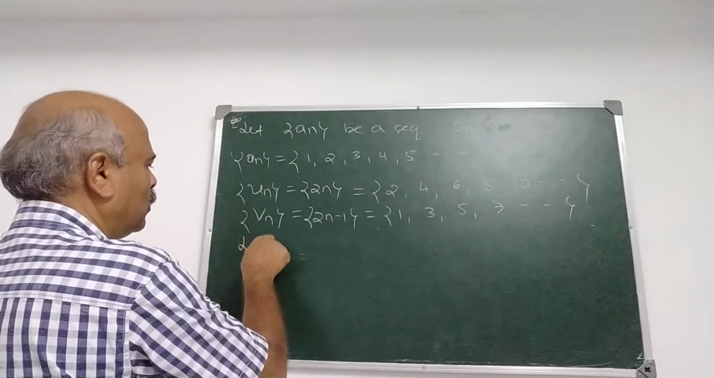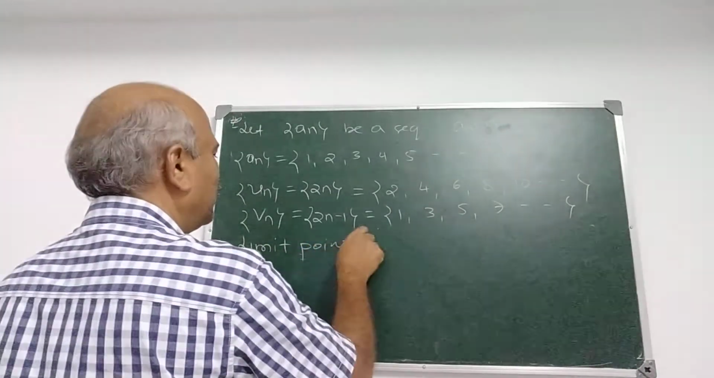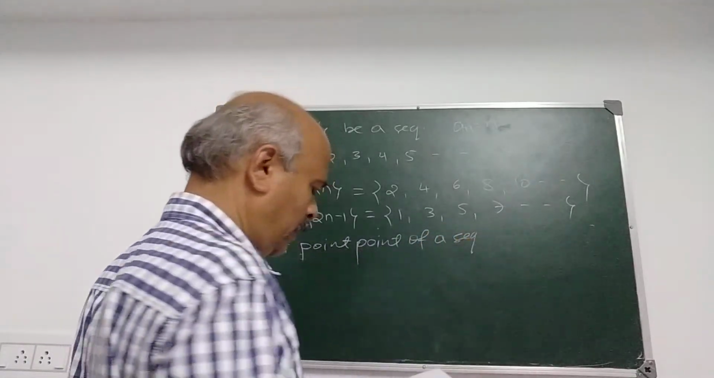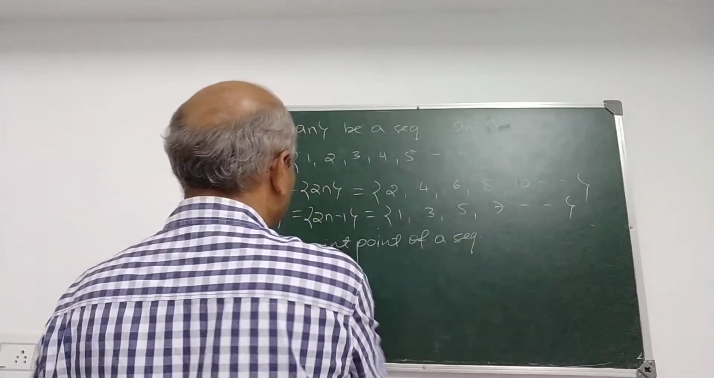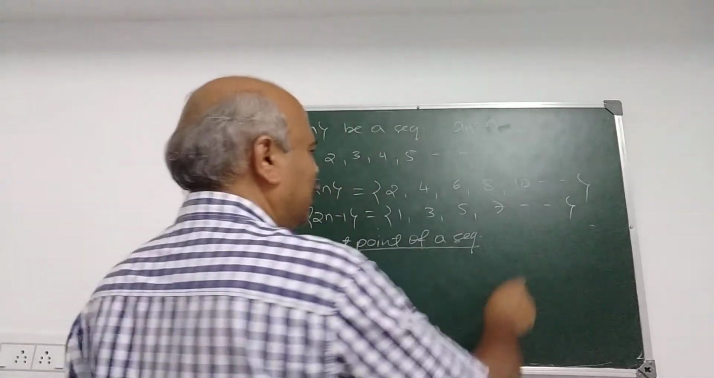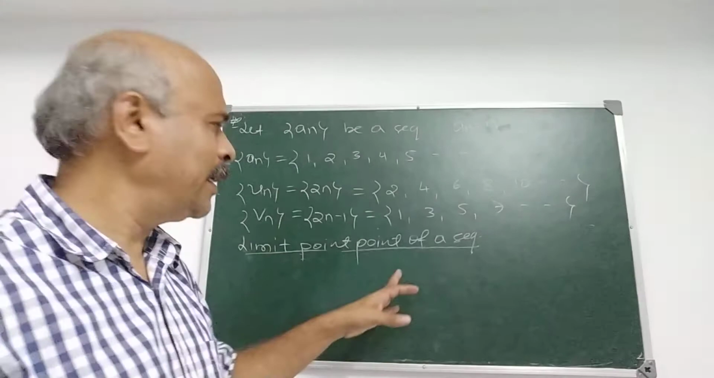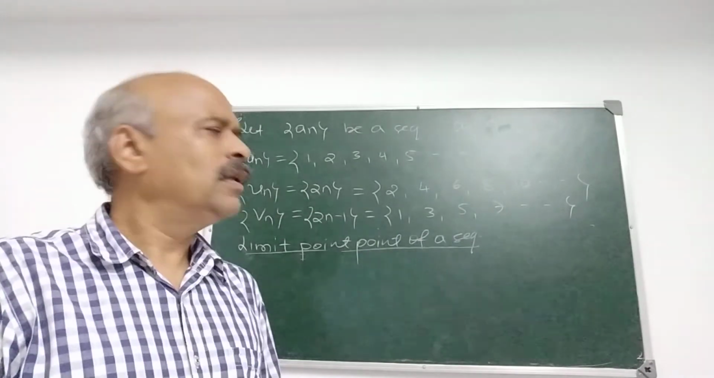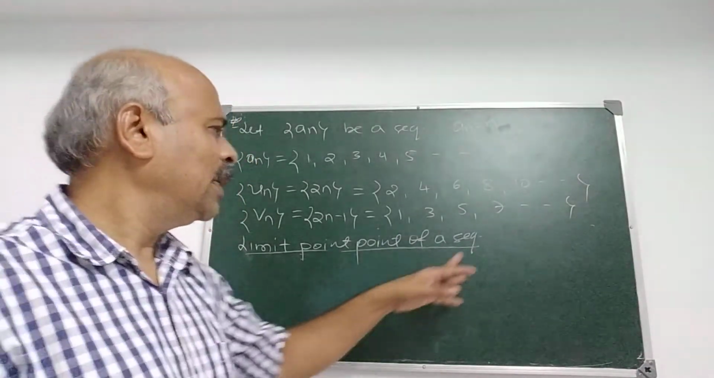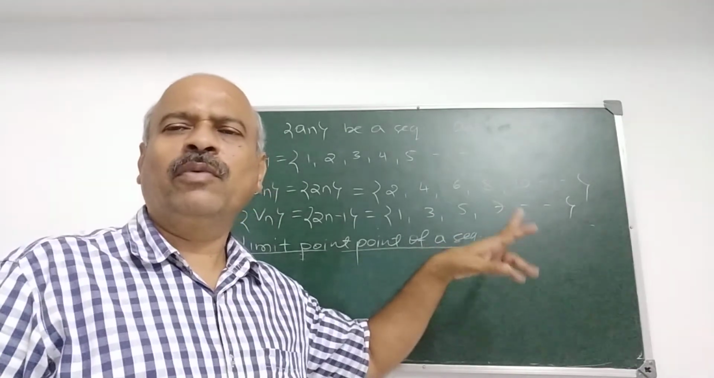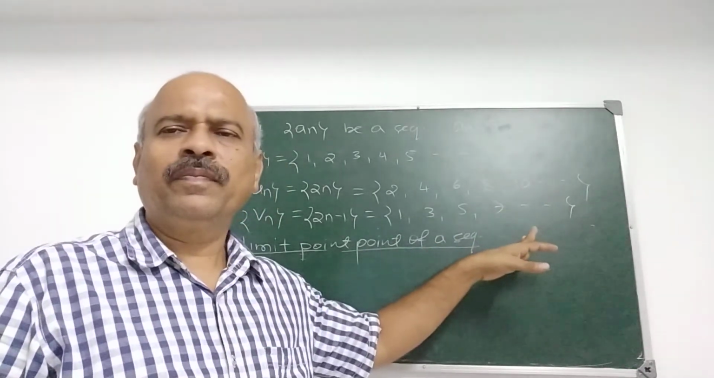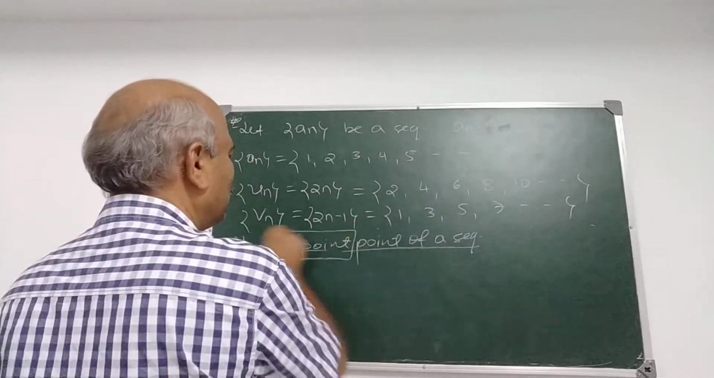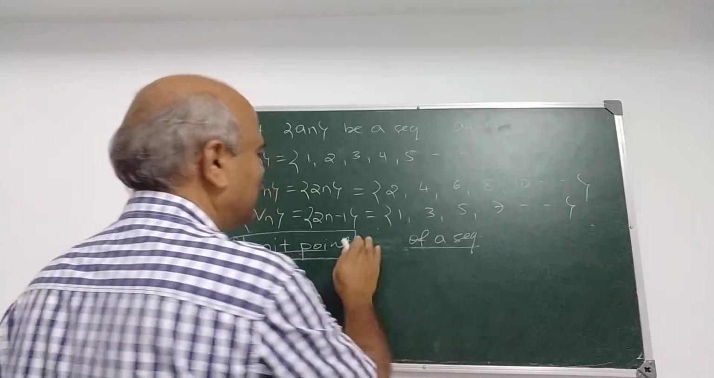Now I explain one more definition here: limit point of a sequence. You have studied limit of a sequence. These two are entirely different. Limit of a sequence means if a sequence converges to L, then that L is called the limit of the sequence. The important thing is that the limit of a sequence is unique. But this limit point is different from the limit of a sequence.